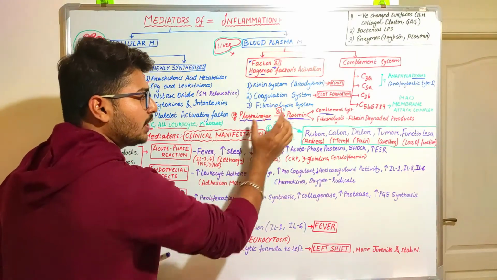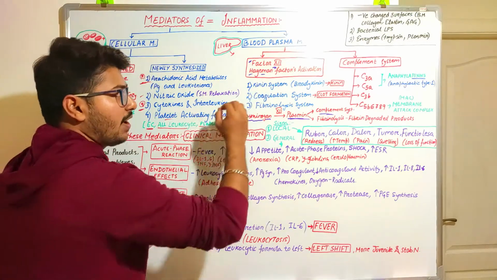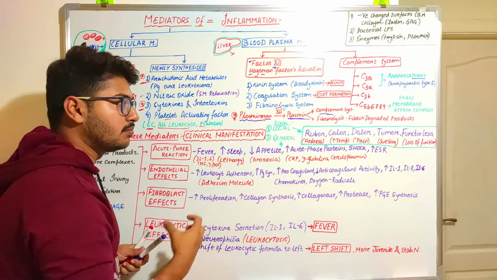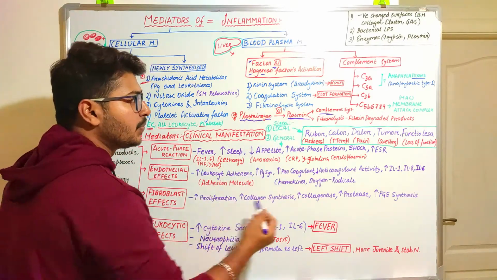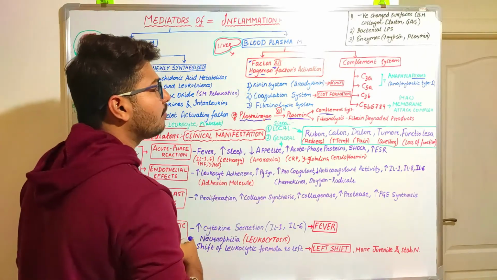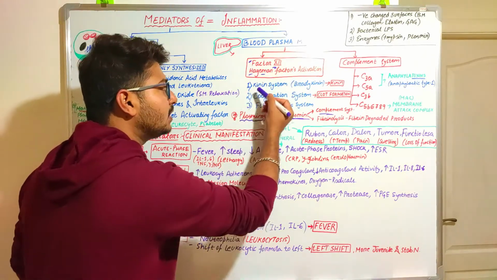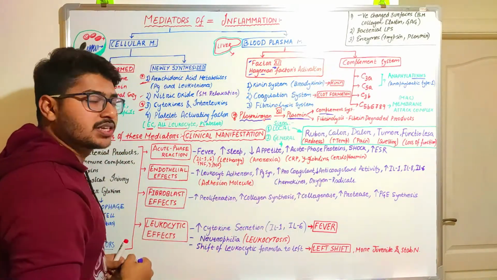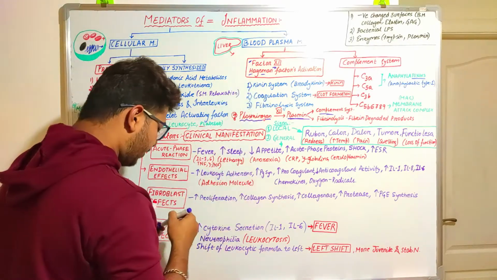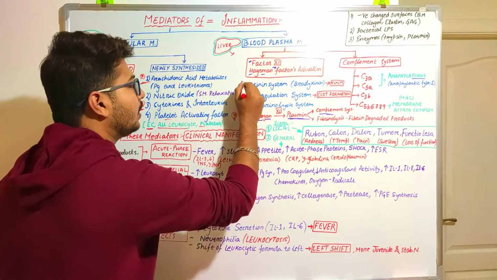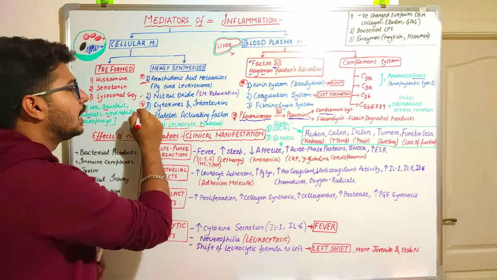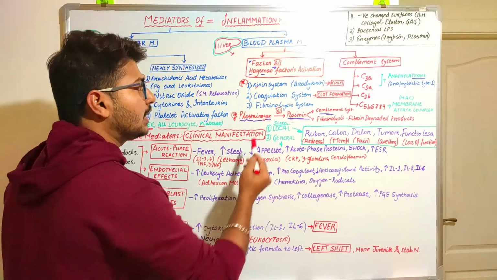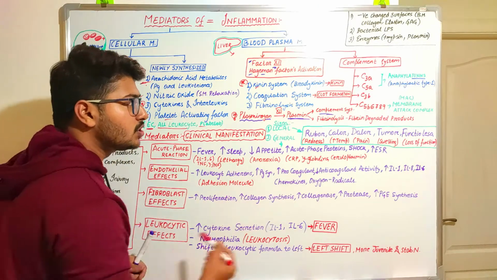Alternatively, what happens? Factor 12 activates plasminogen to plasmin, acting as a catalyst in the conversion. After the activation of factor 12, it also activates the kinase system. The kinase system is the process of production of kinins. This also requires a special video, and I will cover these three important processes, arachidonic acid, cytokines and interleukins, and the kinase system, in a separate video. For now, you should know that the kinase system will be activated and will produce kinins.